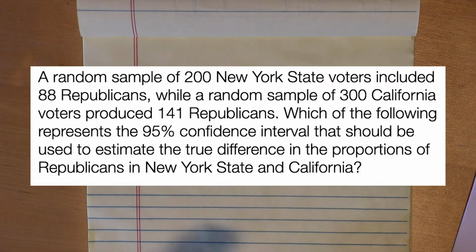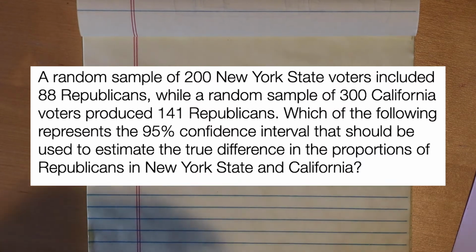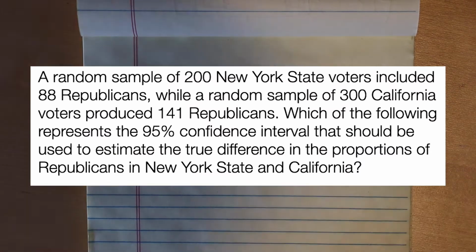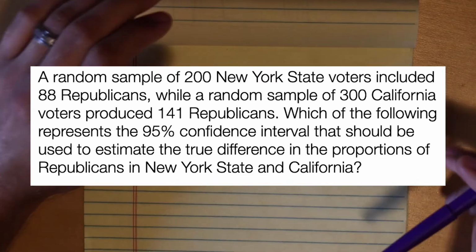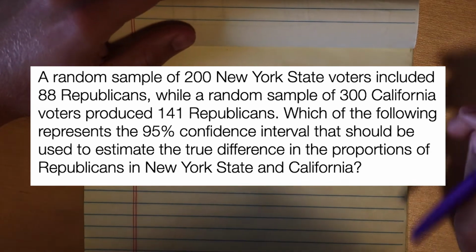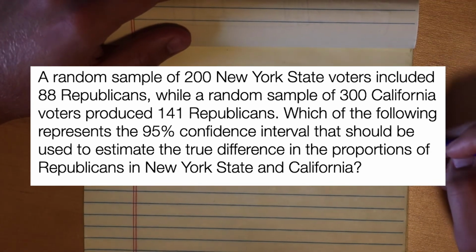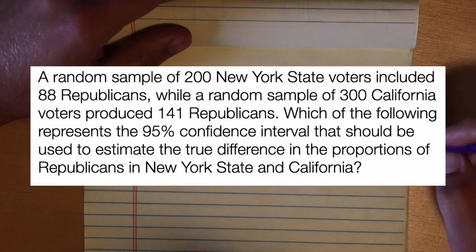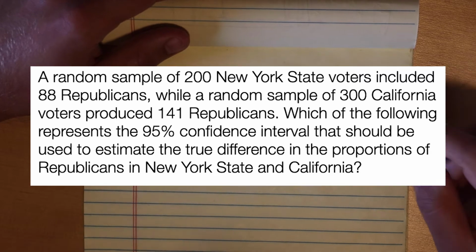All right, we're back to paper here. This is question 3. This is multiple choice question 3. I like this one. Kind of just uses the formula, see if we're confident with the formula sheet. A random sample of 200 New York State voters included 88 Republicans, while a random sample of 300 California voters produced 141 Republicans. Which of the following represents the 95% confidence interval that should be used to estimate the true difference in the proportion of Republicans in New York State and California?